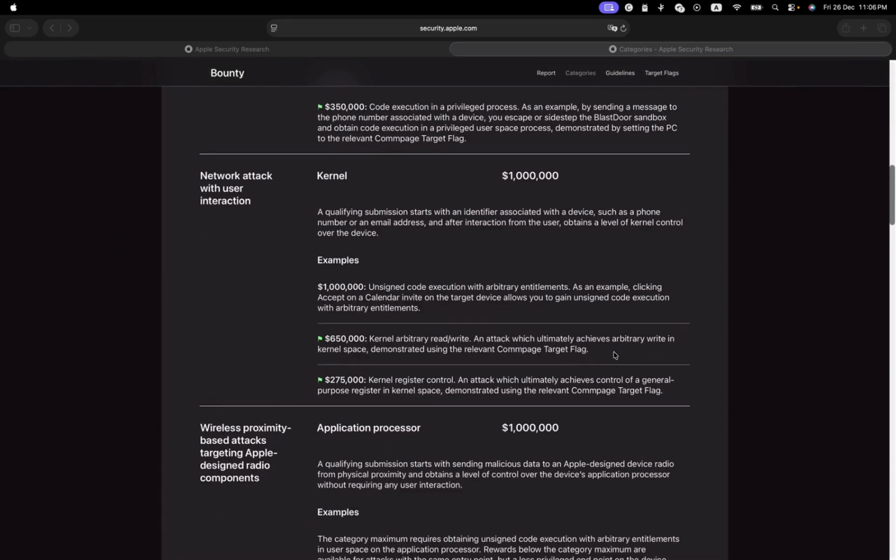Now, if you're able to gain kernel privileges, but the user has to take some action, for example, your attack requires interaction with the user, then you qualify for a maximum of $1 million.